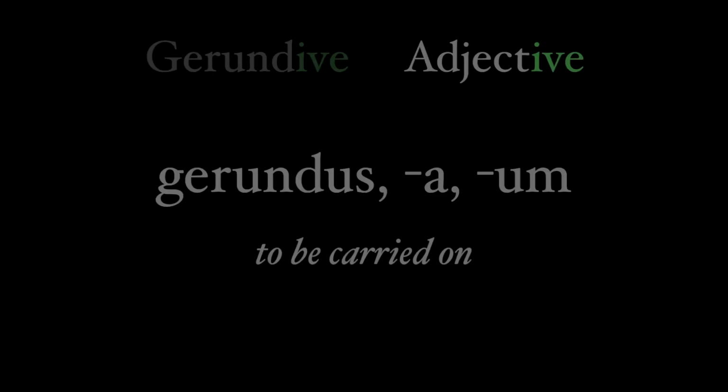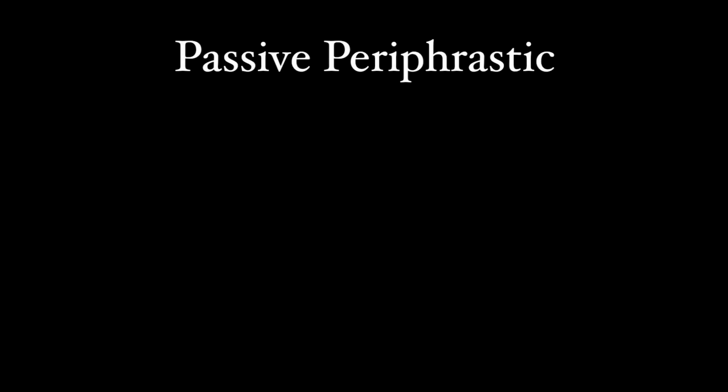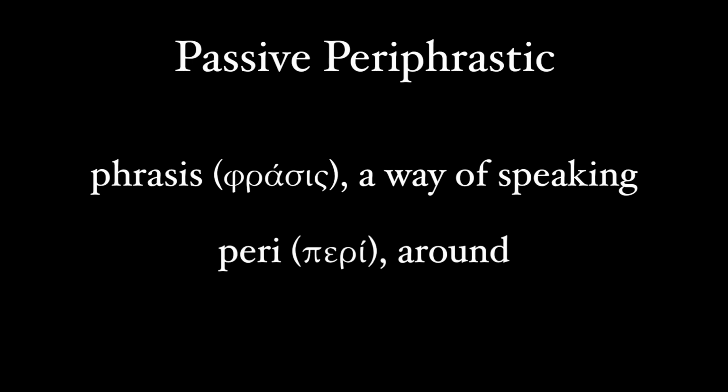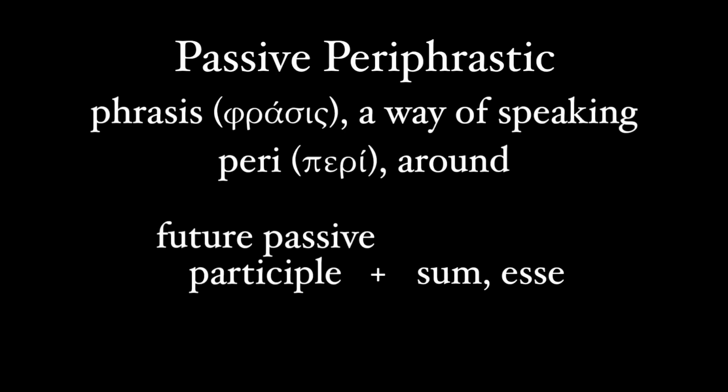The future passive participle very rarely is used as a standard adjective. Most times in Latin, you'll see it in the passive periphrastic, also known as the gerundive of obligation. A periphrastic, literally, is a way of speaking around something, using more words than you need to, and periphrastics in Latin involve a participle and a form of sum, esse. The passive periphrastic has the future passive participle. You could probably guess that the active periphrastic involves the future active participle, but that's a subject for another video. You saw a passive periphrastic at the beginning of this one.